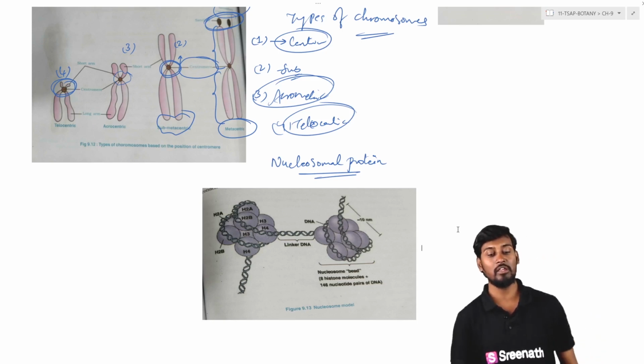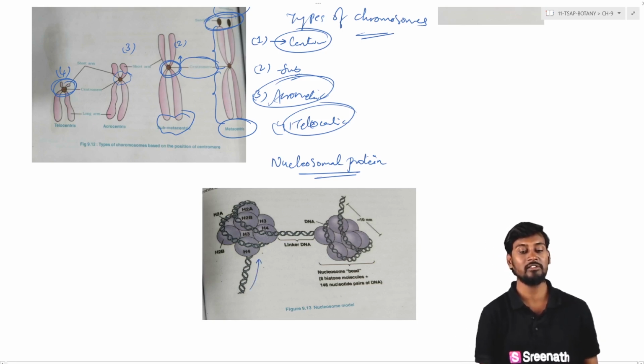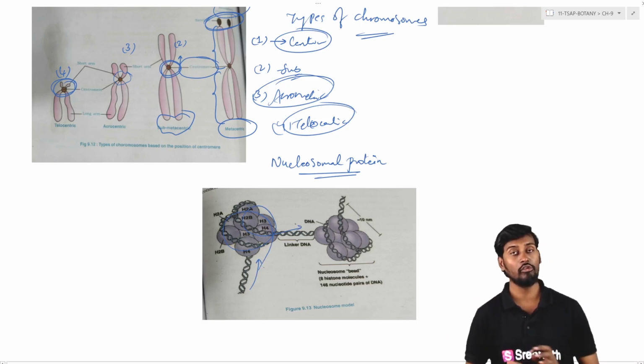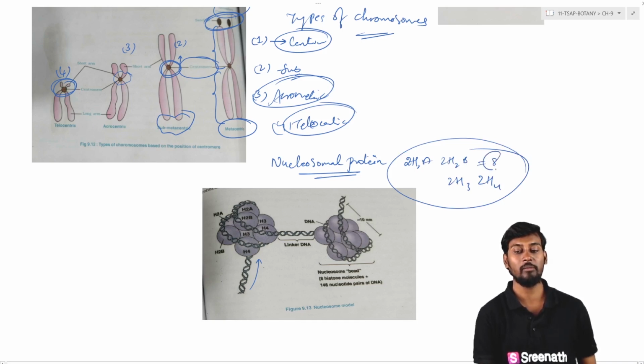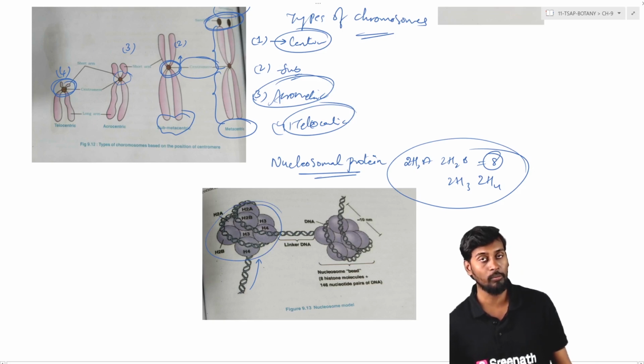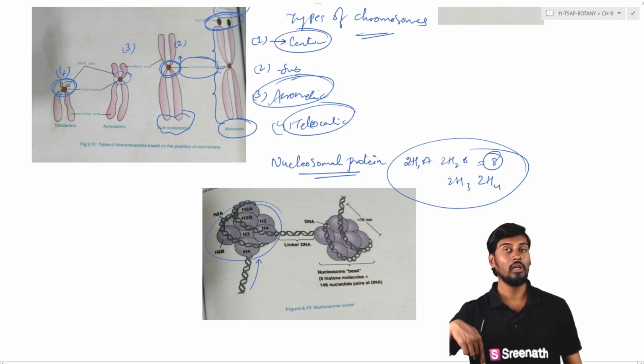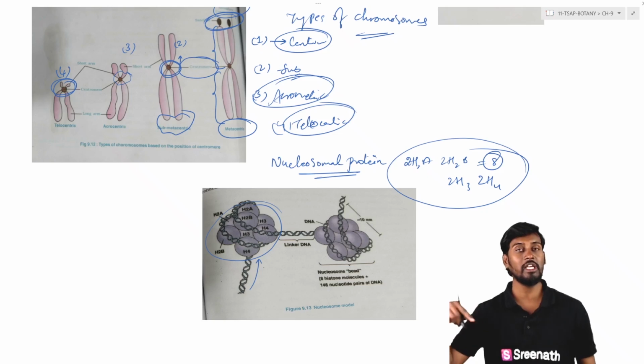For example, this is one of the DNA strands present here. We can see the folding of the DNA molecule around the nucleosomal core complex. As we see in the diagram, the nucleosomal core complex has 2 copies of H2A, 2 copies of H2B, 2 copies of H3 and 2 copies of H4. So in total there are 8 molecules. These 8 molecules form the nucleosomal protein complex around which the coiling of the DNA molecule occurs.